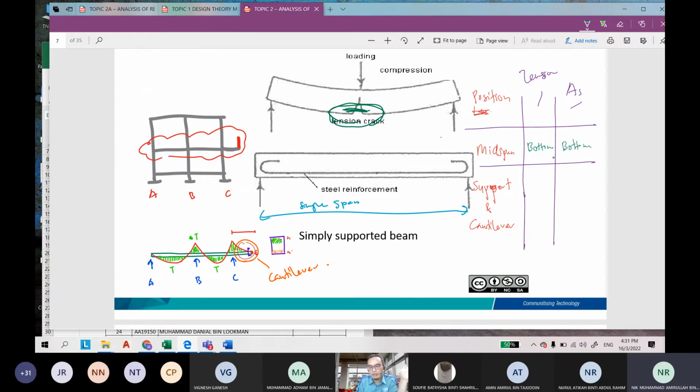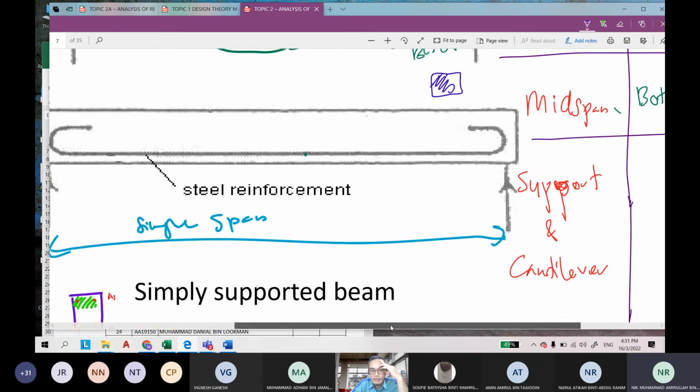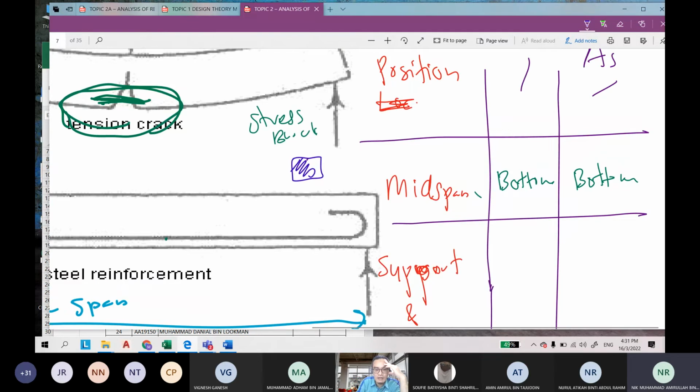So okay, later you use another paper, and this is, let's say, the stress block, like this one. Maybe you better use another paper. Okay, the shape of the stress block is like this. Make it a bit bigger. Okay, if you don't understand, we'll ask later. Maybe next week we learn how to derive this. Okay, this is the stress block.